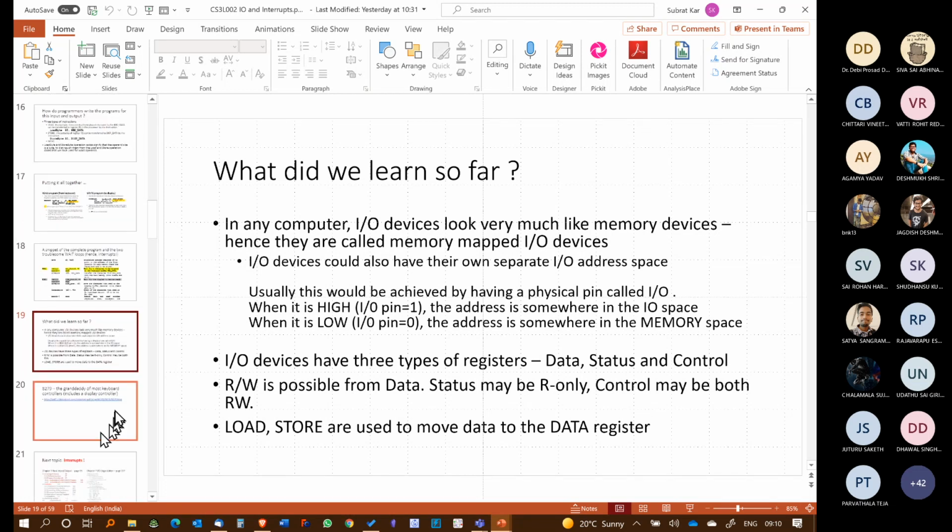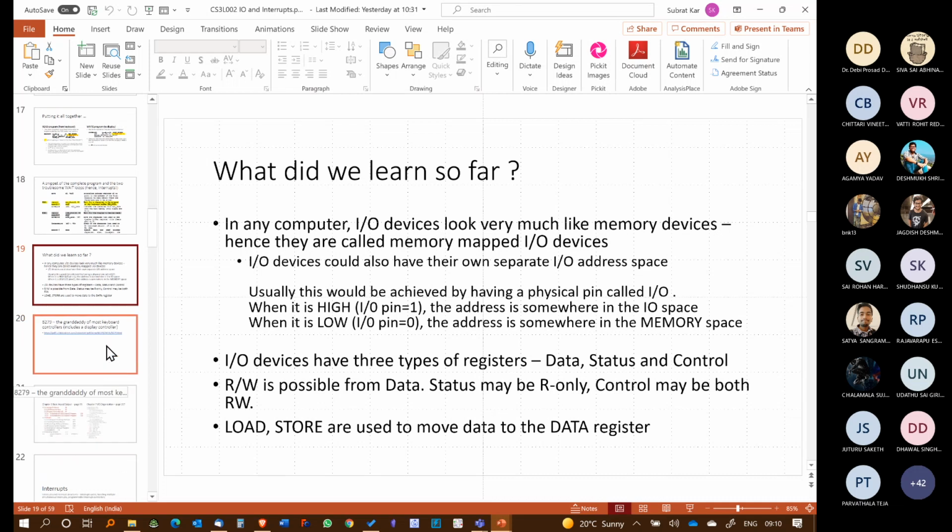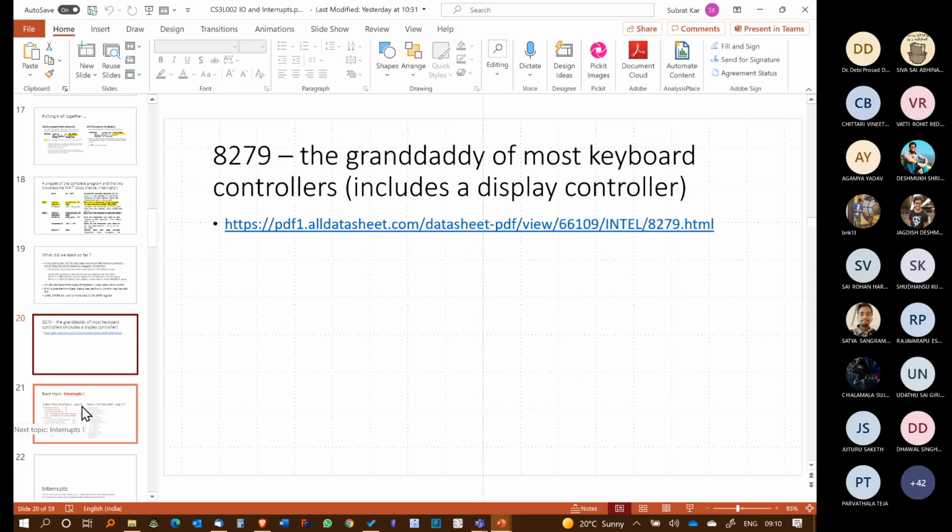I think we don't have to look at this part. I think this is what we did.